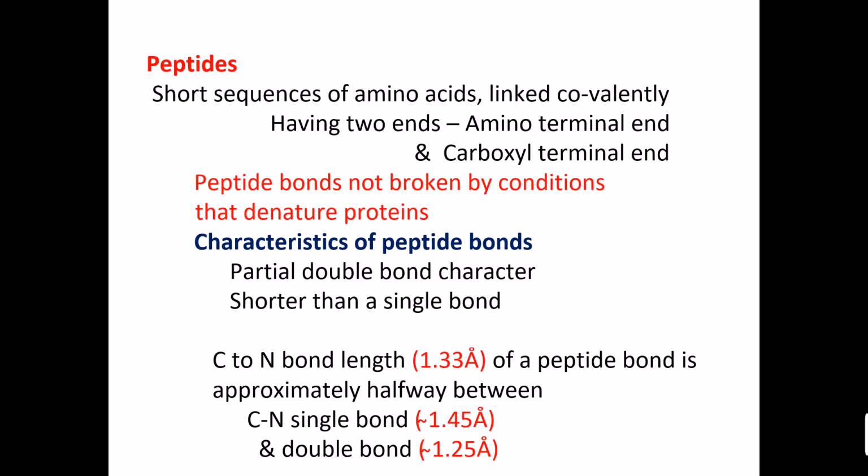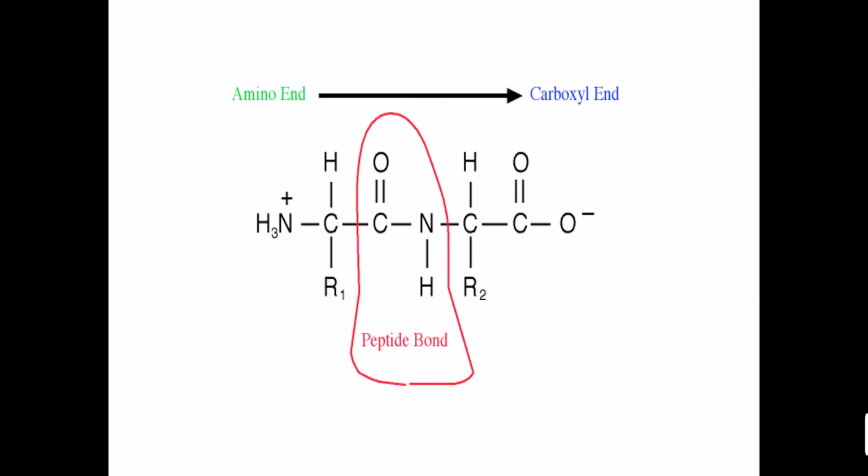Another characteristic of peptide bonds is that they are partial double bonds, and that is why they are shorter than a single bond. The length of this peptide bond is 1.33 Angstrom, which is less than a single bond and more than a double bond. Here you see the amino end and carboxyl end, and the carboxyl group of the first amino acid and the amino group of the second amino acid make this peptide bond.